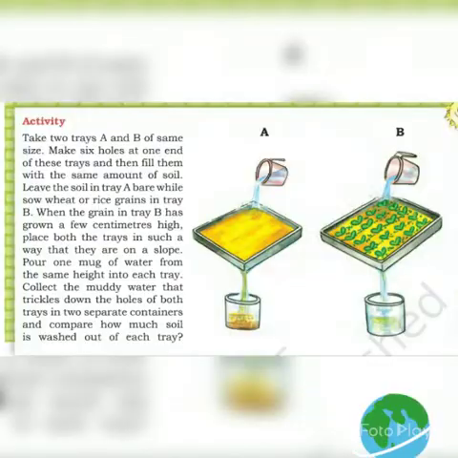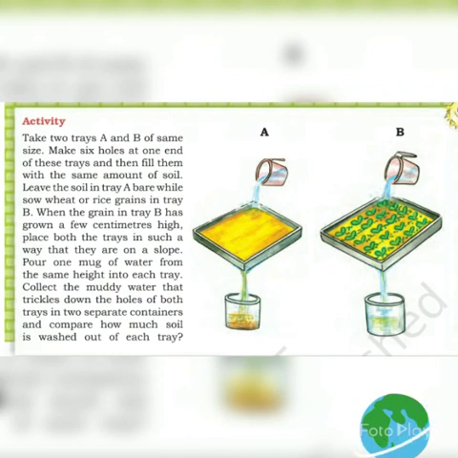Children, when you do this activity at home, you will see why growing crops is better than not growing anything on the land surface. Take two different trays, make 7-8 small holes in them, and put the same amount of soil in both. In one, grow some crops, and in the other don't grow anything. Tilt them slightly and pour in one mug of water.